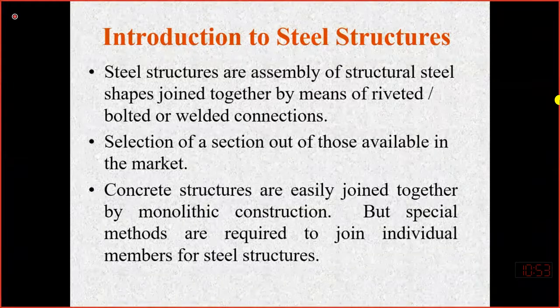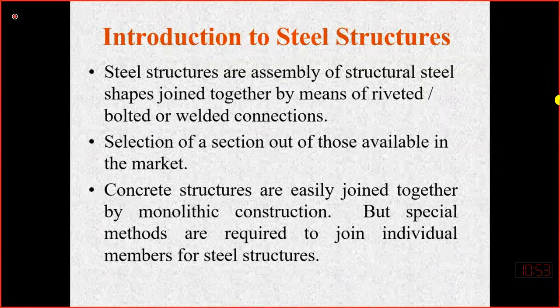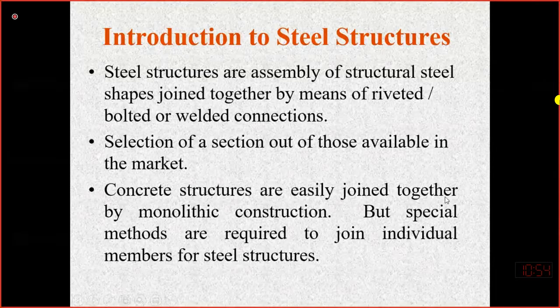So a structure is comprised of various structural elements which are capable of bearing the load safely, and then transfer the load from one part to the other part, or from one member to the other member. This thing I have also explained. A complete concrete structure is easily joined together by monolithic construction, but special methods are required to join the individual members in steel structures.